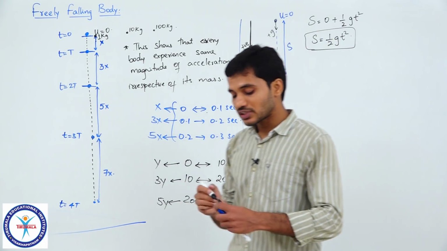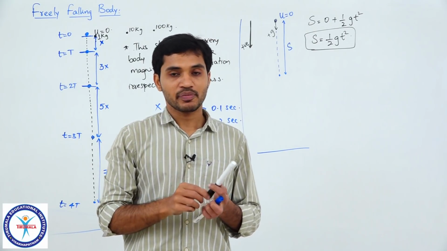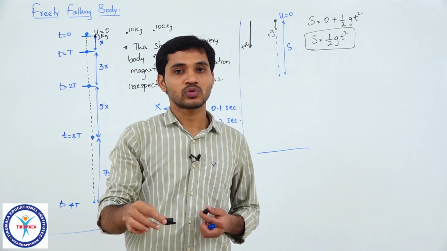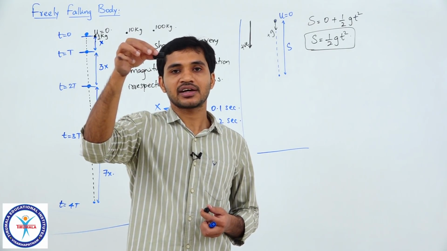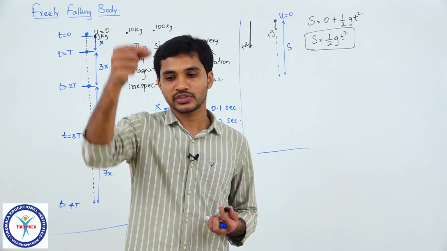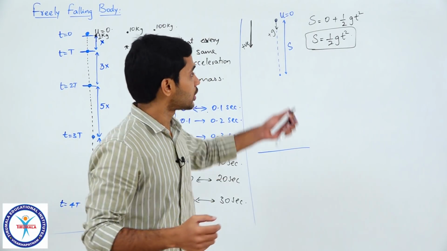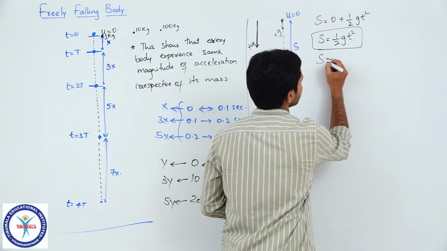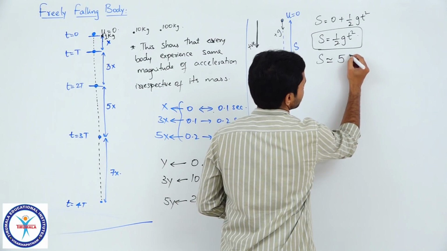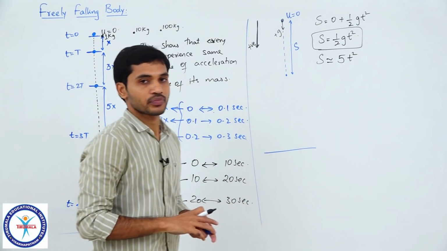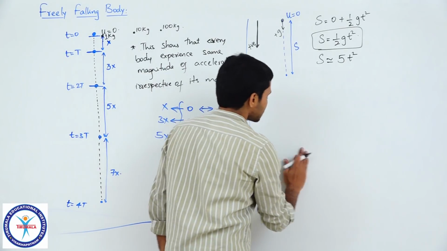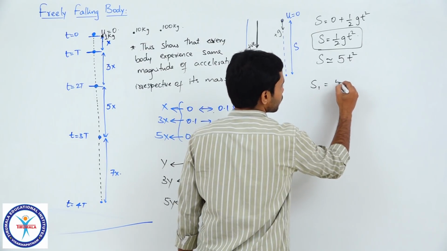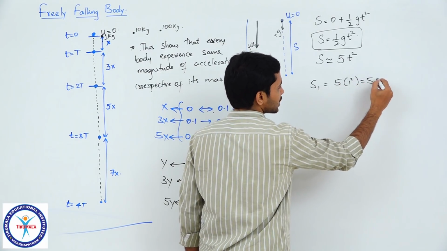Clear, students? So, which means a particle which is released from rest. So, if a particle is released from this position and if I observe how much distance it covers downwards in time t, I can say that it covers a distance of half g t square. So, this length in time t will be equal to half g t square, and you can also say that this will approximately be equal to half g, which is nothing but 5, so 5t square, clear, which means the distance it covers or the displacement of the particle in 1 second will be equal to 5 into 1 square, which is 5 meters.